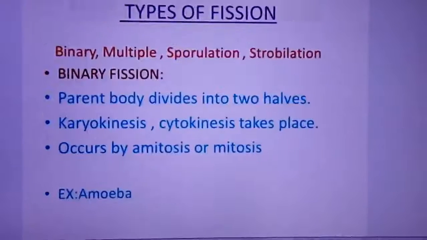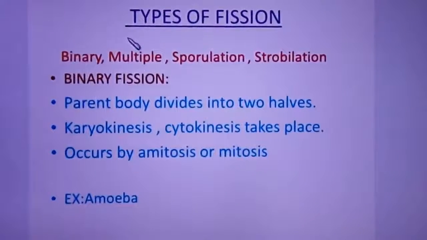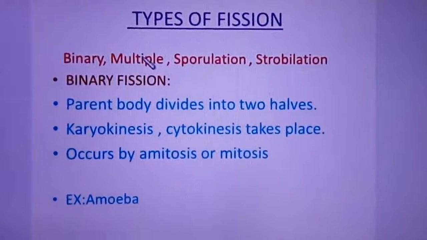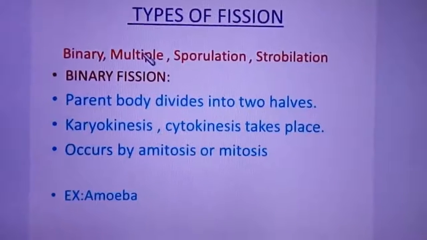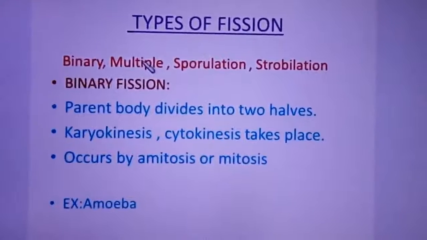We have seen all these types of asexual reproduction. Of these, the first type we are going to see in detail is fission. So what are the different types of fission?